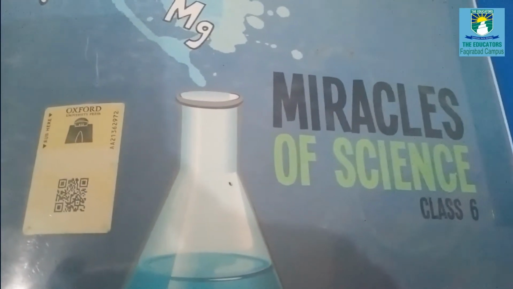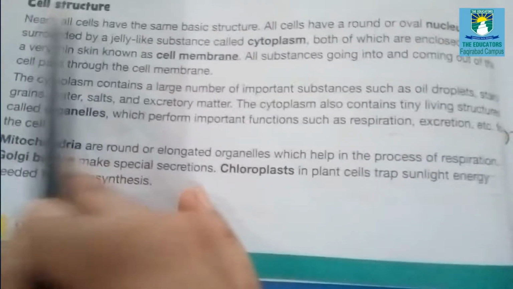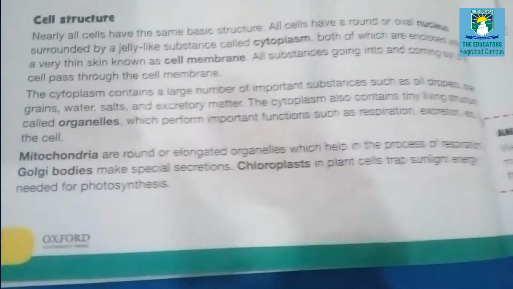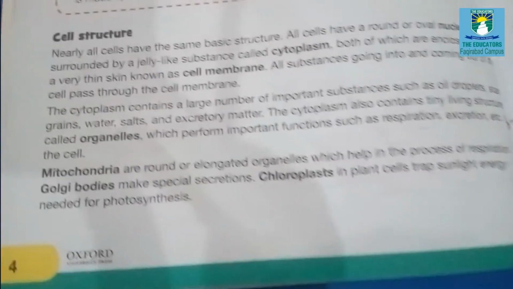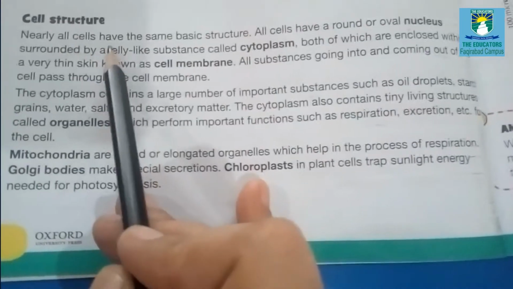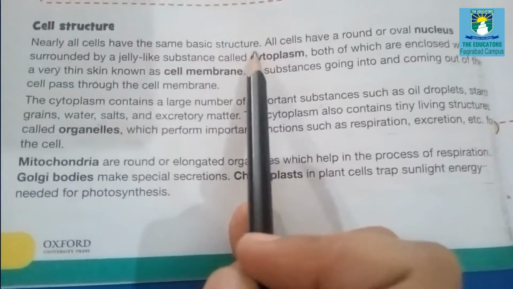Open your books, page number 4. Today our topic is cell structure. What is a cell? A cell is the basic unit of life. Our life starts from a single cell. Nearly all cells have the same basic structure.